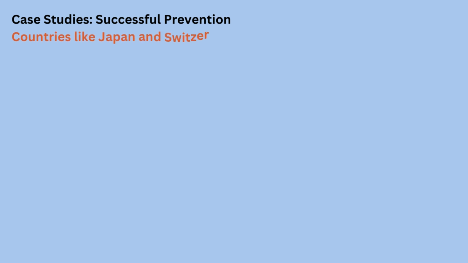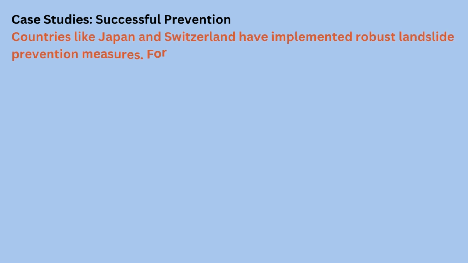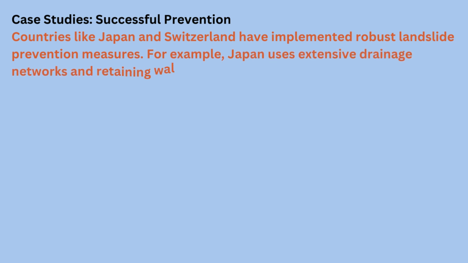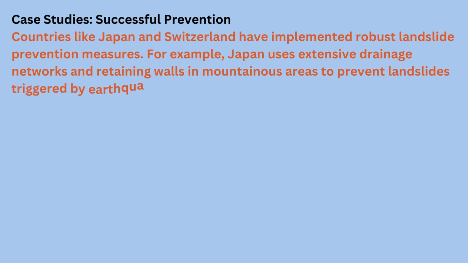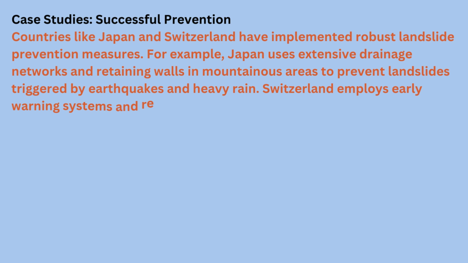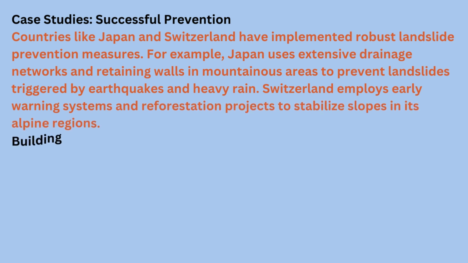Case studies, successful prevention. Countries like Japan and Switzerland have implemented robust landslide prevention measures. For example, Japan uses extensive drainage networks and retaining walls in mountainous areas to prevent landslides triggered by earthquakes and heavy rain. Switzerland employs early warning systems and reforestation projects to stabilize slopes in its alpine regions.